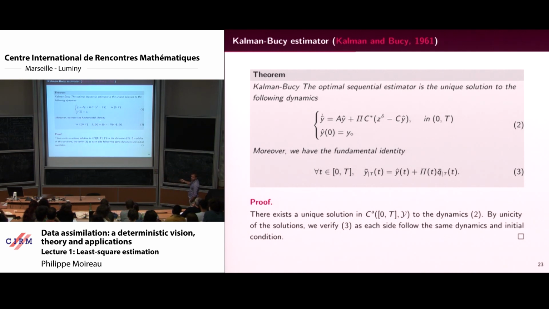How do you prove that? Well, you differentiate with respect to time, because in infinite dimension everything is easy. You derive with respect to time, you get y dot, y hat dot, q dot, and p dot using the Riccati equation. And you will find that you have the same dynamics from the same initial condition, so you have the same solution. Okay?